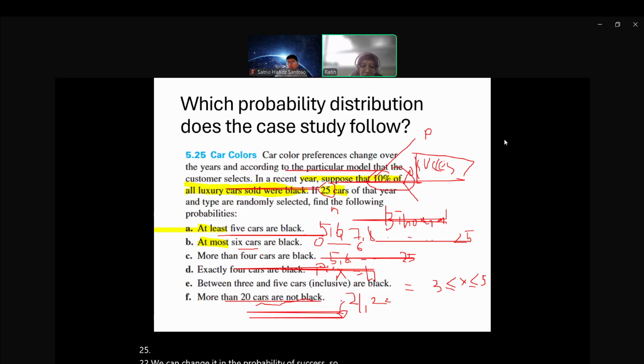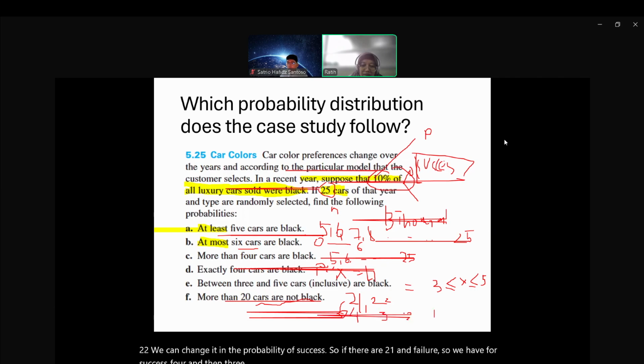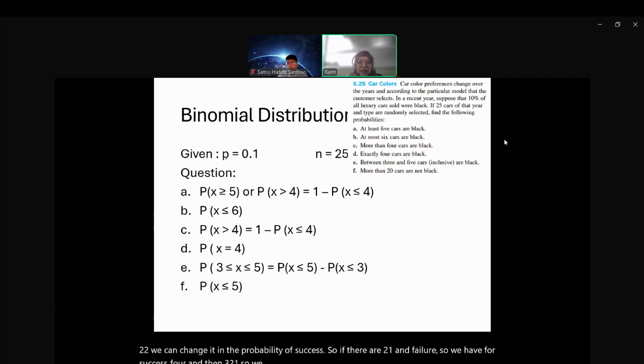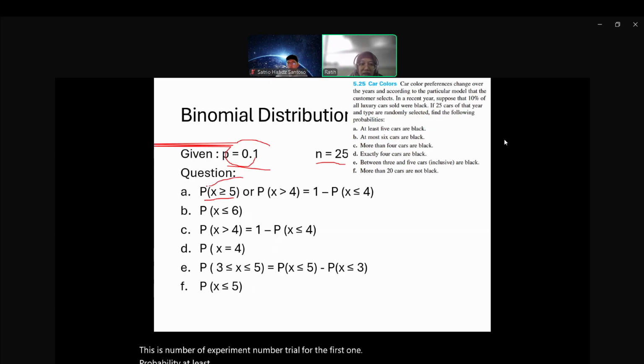If there are 21 failures, we have 4 successes, then 3, 2, 1. So we have a probability of success, and this is the number of experiments, the number of trials. For the first one, the probability of at least 5 cars is like this.